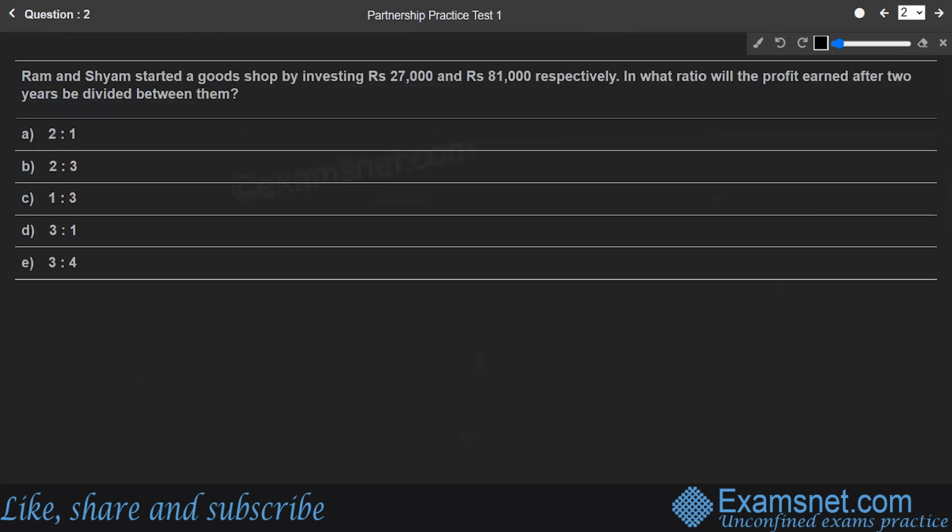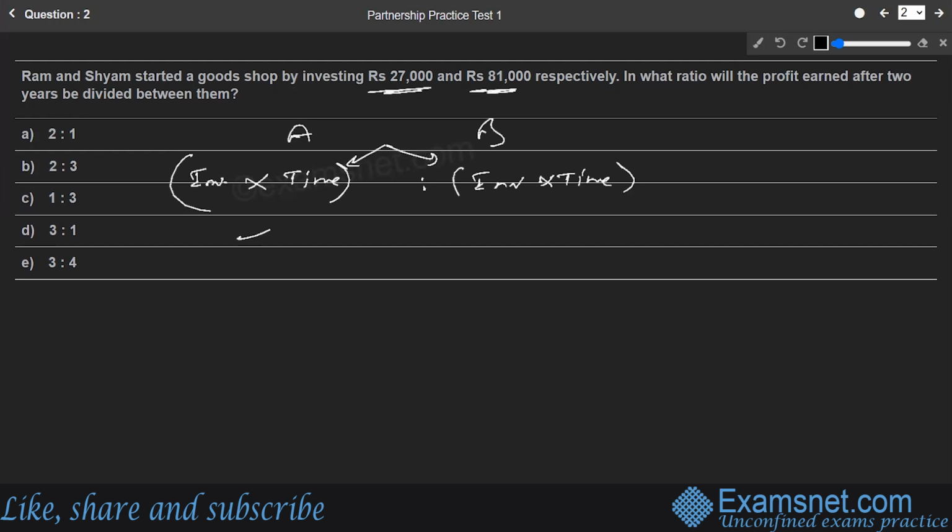Now, in the next question, Ram and Sham started a goods shop by investing rupees 27,000 and rupees 81,000 respectively. In what ratio will the profit earned after 2 years be divided between them? As we know the concept, if there are two partners, A and B, the profit share is distributed in the ratio of investment into time of both the partners. This is what we learned in the first question also.